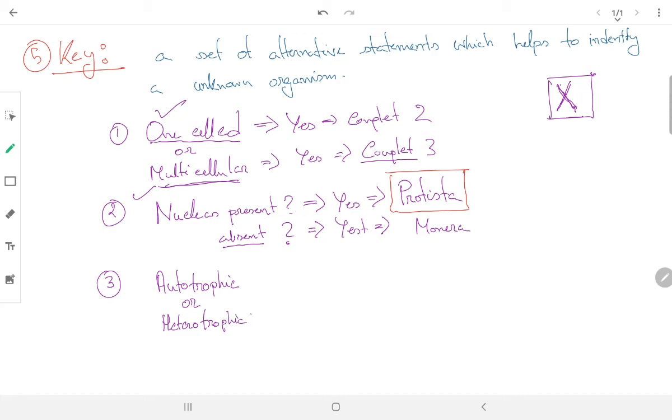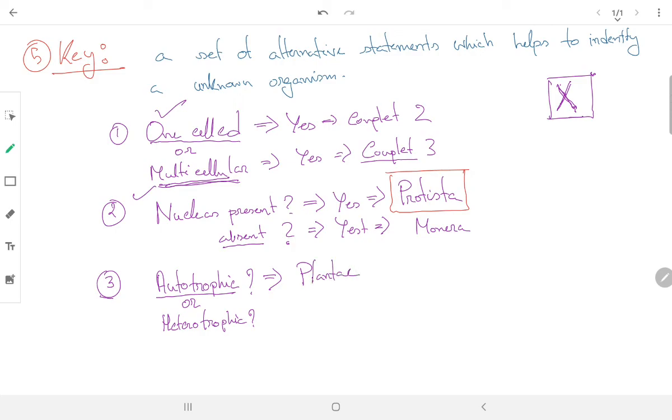Again, two alternative statements. If the organism is autotrophic, then what information do you have? The organism is multicellular, that's why you came to couplet 3, and the organism is autotrophic also, then obviously the organism belongs to kingdom Plantae.